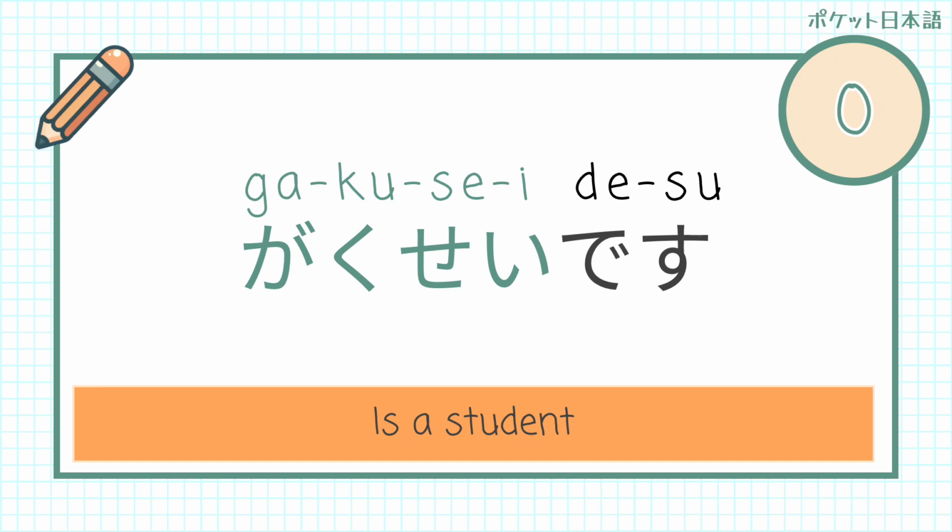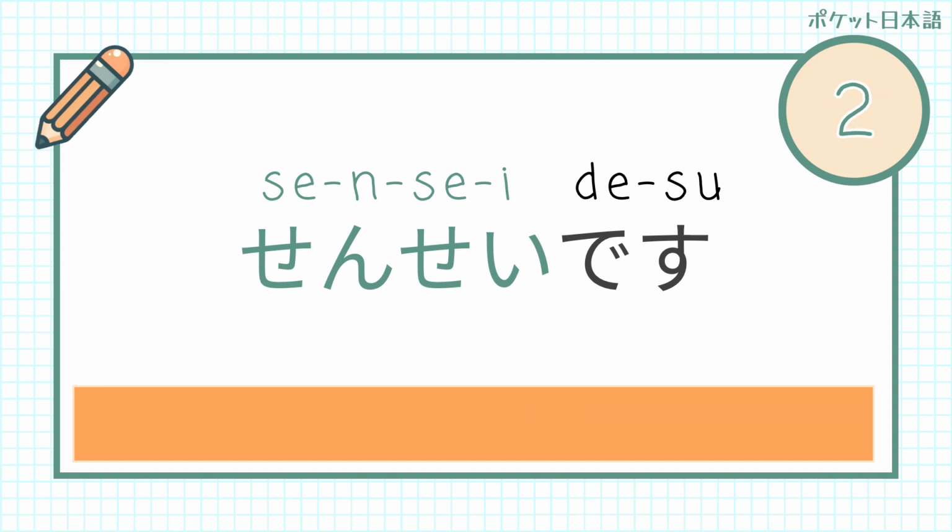The assumption in this case is that you're already talking about him or her, etc., or I am a student. So we already know who we're talking about. So you can just say, yeah, is a student, etc. Sensei desu. Same situation as gakusei desu. There's some situations where you could say sensei desu as a full sentence.